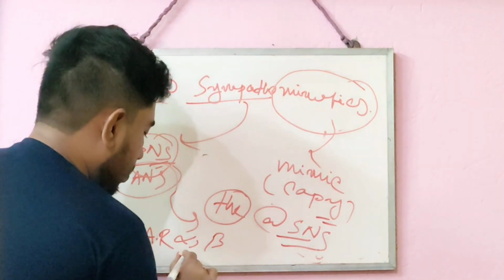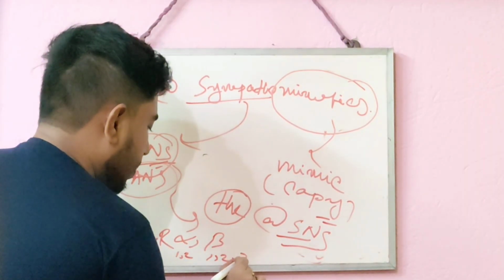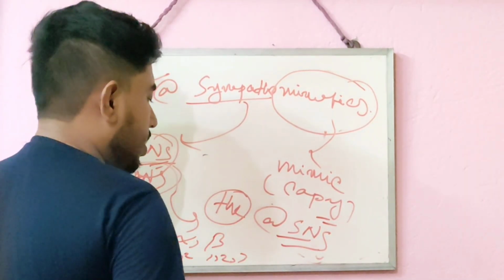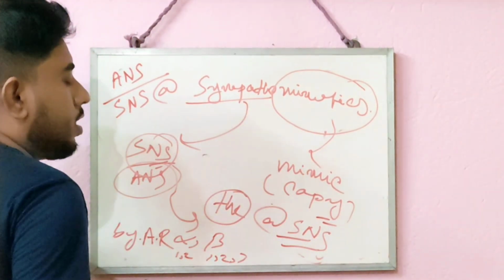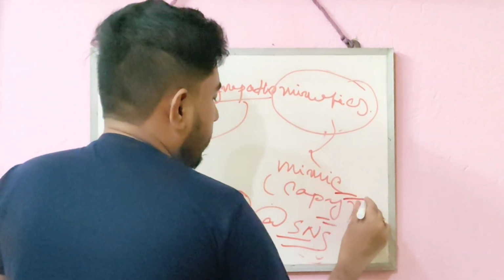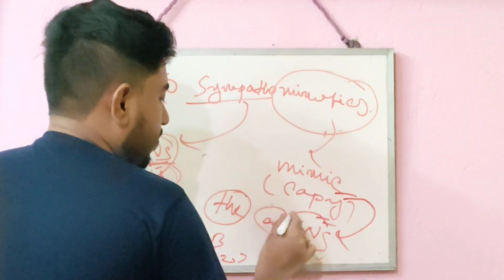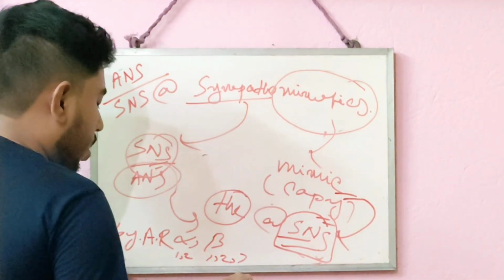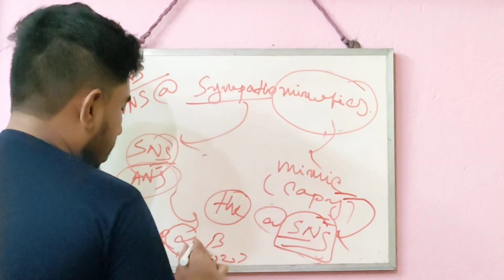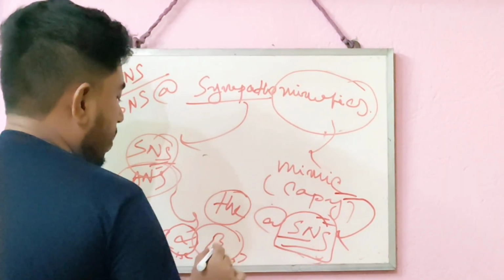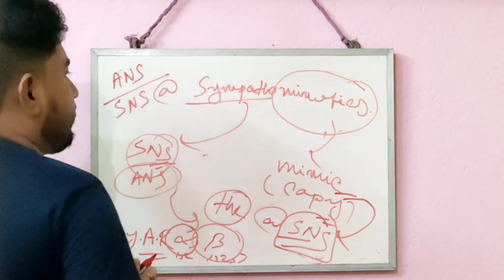In alpha there are 1 and 2, in beta there are 1, 2, and 3, and their specific sites are also there, which I have already discussed in the previous video. Go and check it out. So sympathomimetics are the drugs which copy or mimic the action of the sympathetic nervous system in our body by binding with different adrenergic receptors like alpha, beta, and their subtypes.